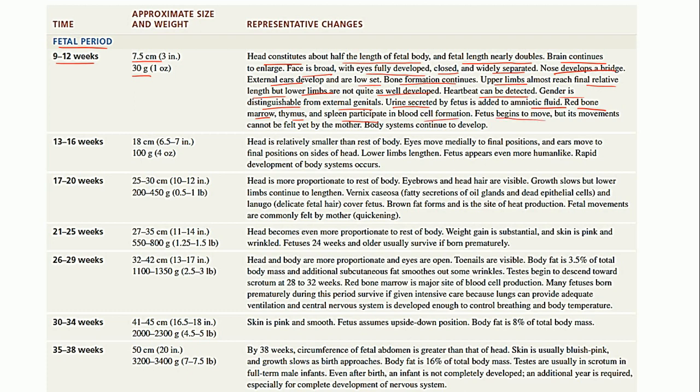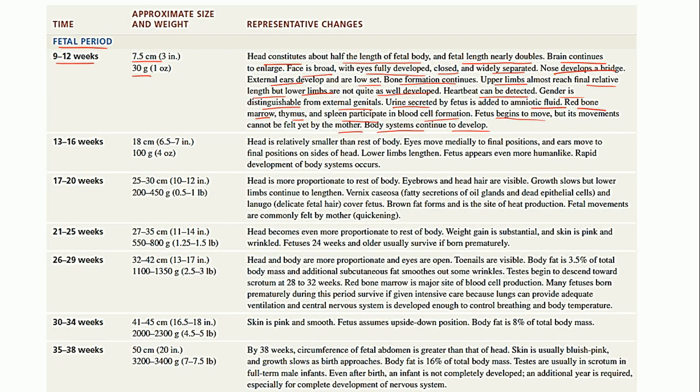The fetus will also start moving, but the movements are not yet felt by the mother. Usually these are felt in the later stages. Further, the body systems also continue to develop during these 4 weeks.